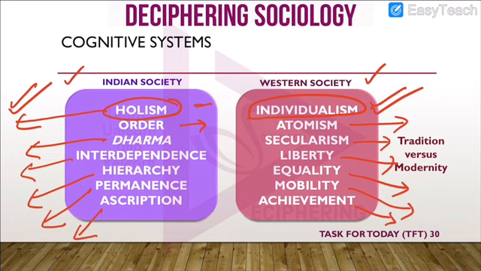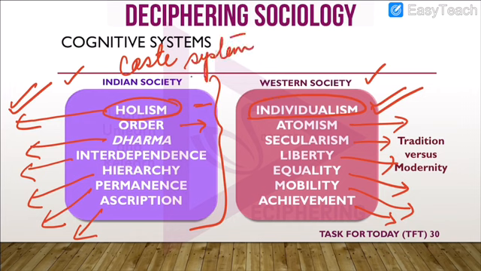Now which institution of India had all these features? Which institution had this? It was the caste system. The caste system embodied all these features. So, when you are talking about the cognitive structure, we are talking about the caste system, and this was a question in one of the previous years, that Indian society is made up of certain cognitive structures, and this is the caste system or different castes.